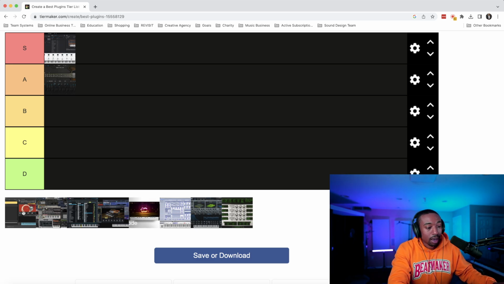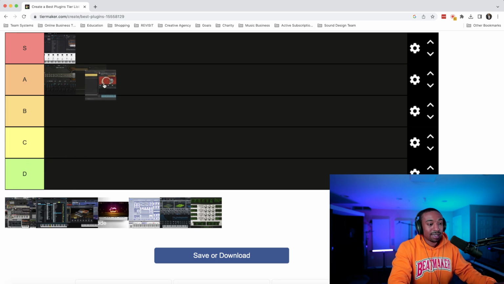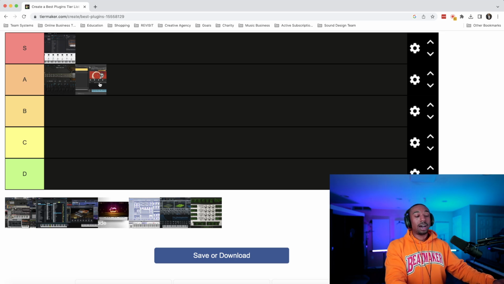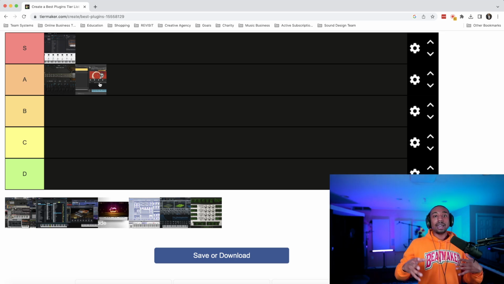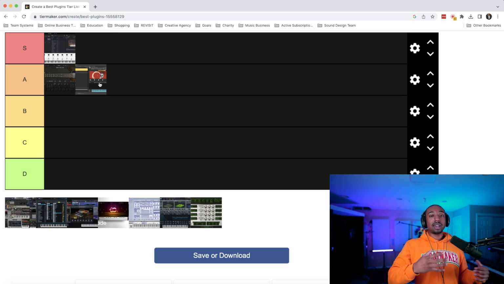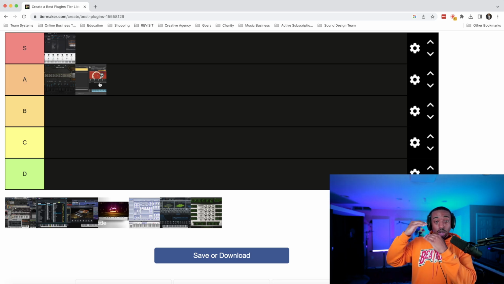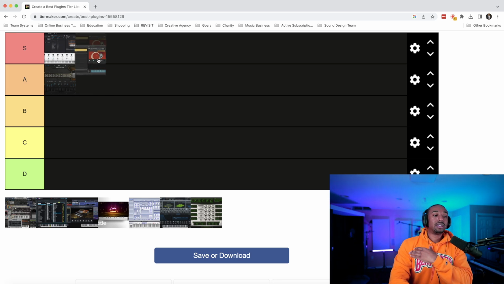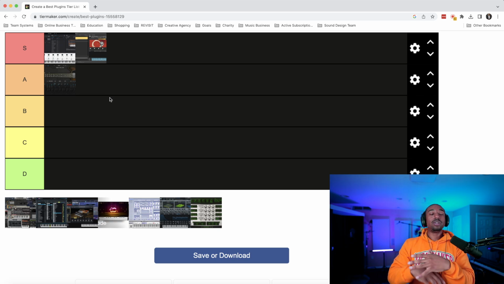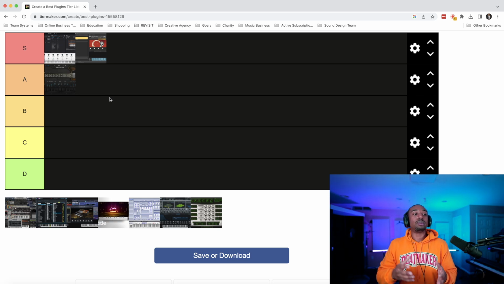Okay, next up we have, what is this? Kontakt 7. So everything's going to start out at A tier. Now, the cool part about Kontakt is that you can get the free version, which is the Kontakt Player. And because you can even load up libraries using the free version, that alone, to me, makes this S tier. Because now you can explore sounds without buying a plugin to get in the game.